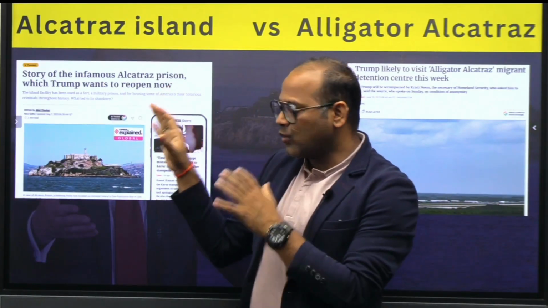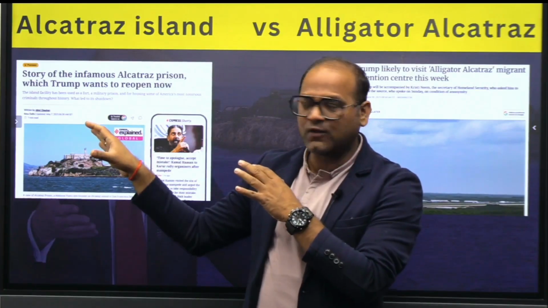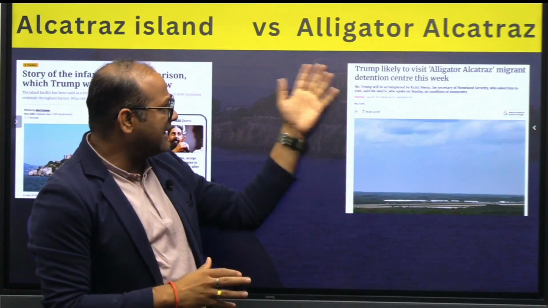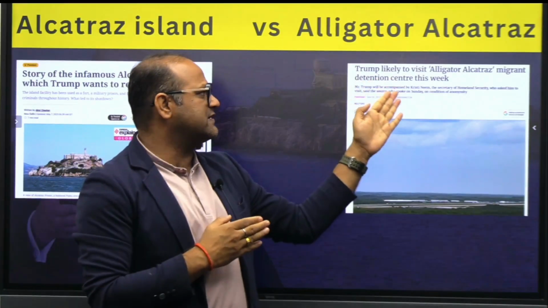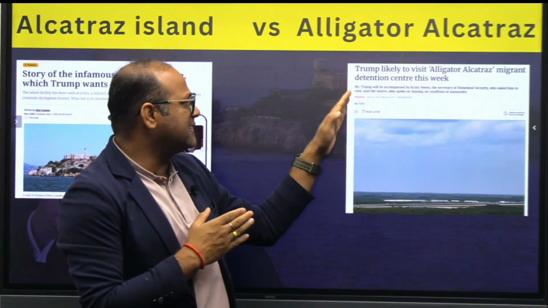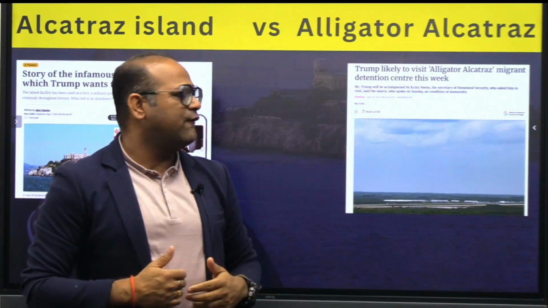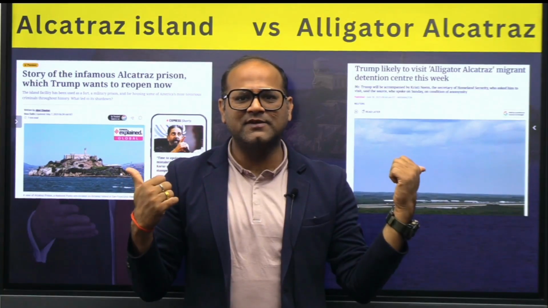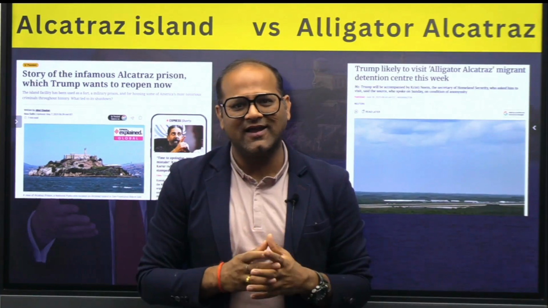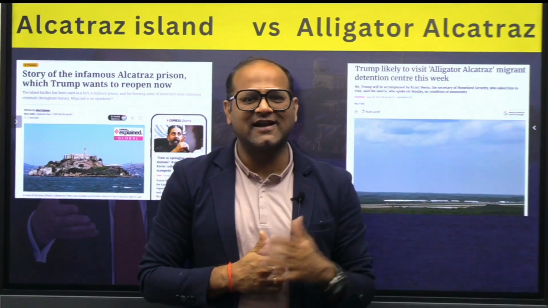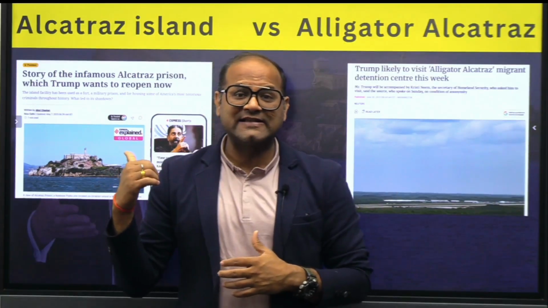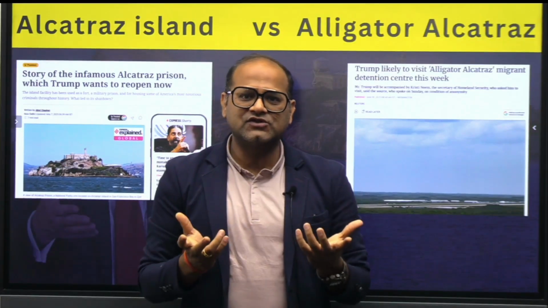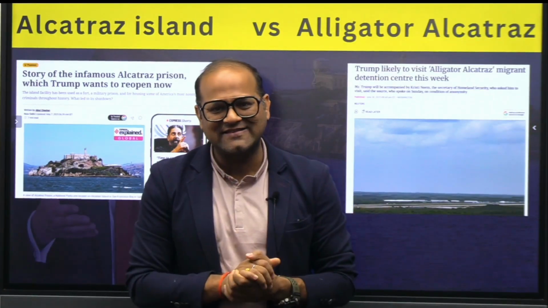So on one hand, we have this news which is coming from Alcatraz Island. On the other hand, there is news that Alligator Alcatraz, Trump likely to visit Alligator Alcatraz migrant detention center, which is there in Florida. So one is coming from the west coast, one is coming from the east coast. कहानी क्या है? एक Pacific Ocean से आता है, एक Atlantic Ocean से आता है. One has a history and one has a name. Symbolism, because of which it was in news and UPSC has capitalized here.